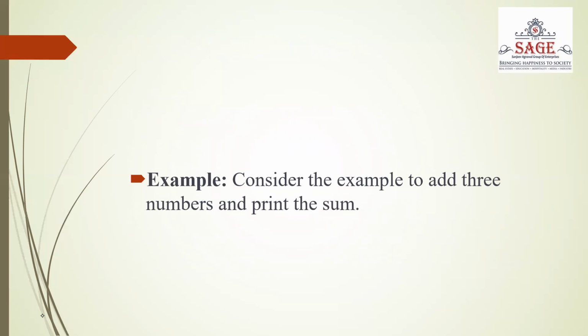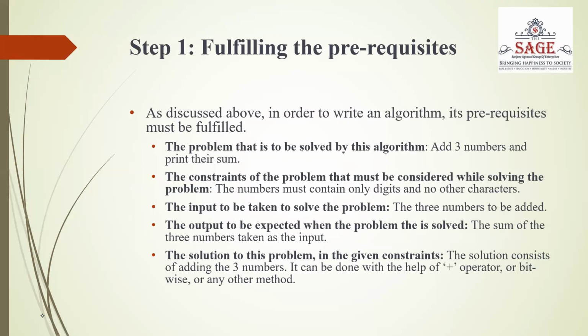For example, we consider the example to add three numbers and print the sum. Fulfilling the prerequisites as discussed above, we should have the problem that should be solved by this algorithm, that is add three numbers and print their sum. The constraint of the problem is that the numbers must contain only digits and no other characters.